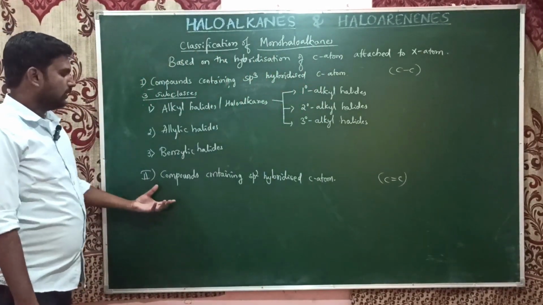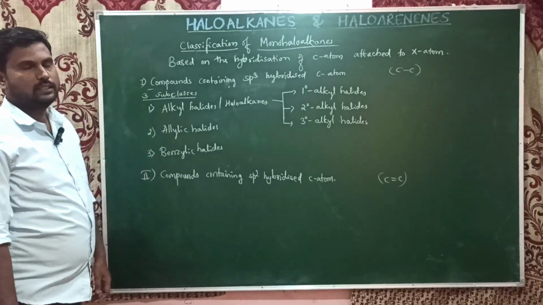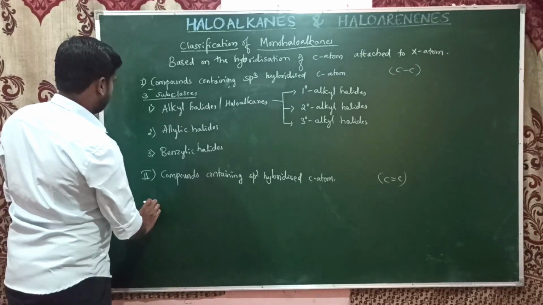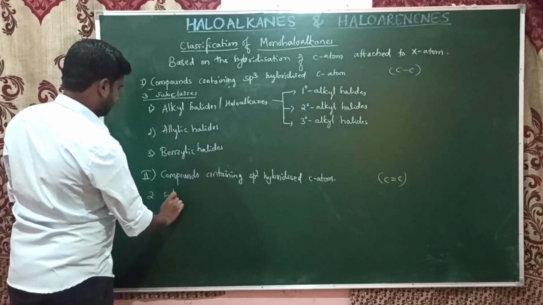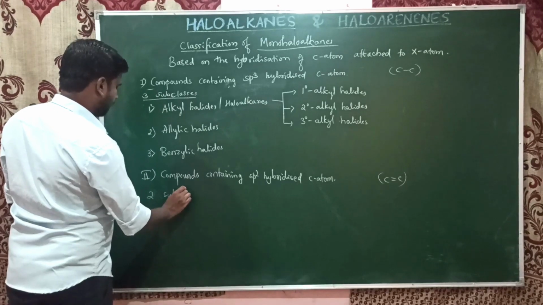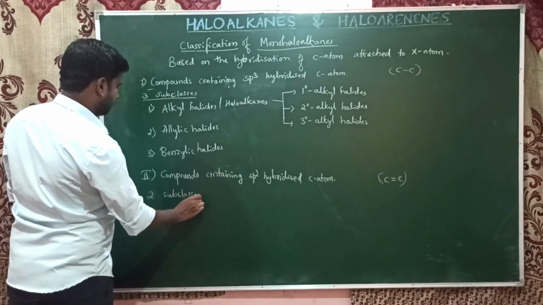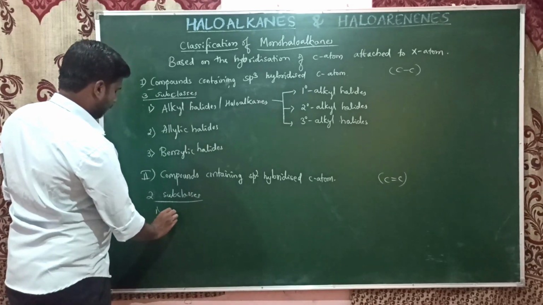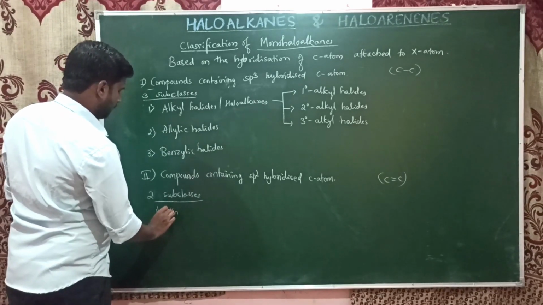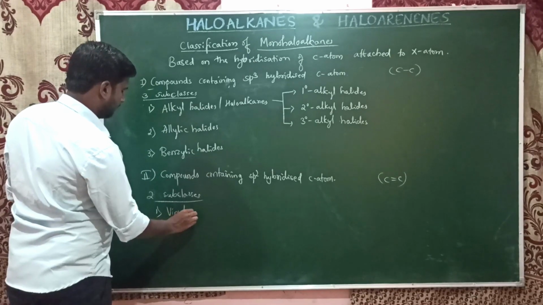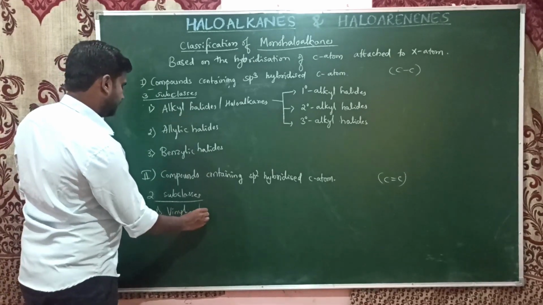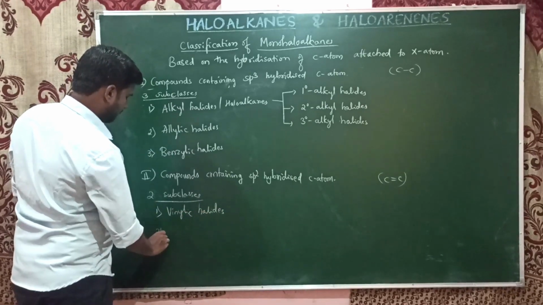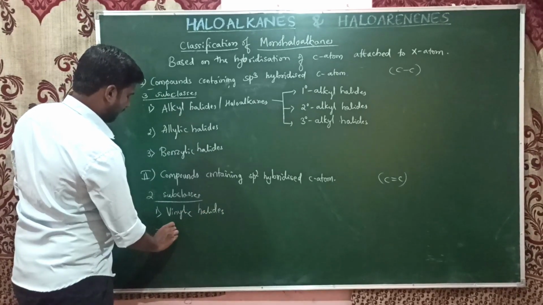In the case of compounds containing sp2 hybridized carbon atoms, we have two types actually. These are not classes, two types. One is vinylic halides, and the second one is aryl halides.